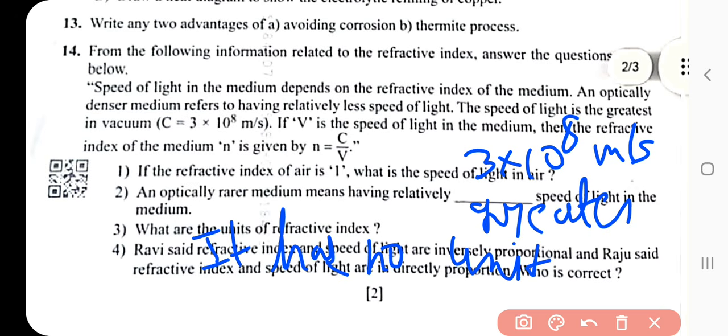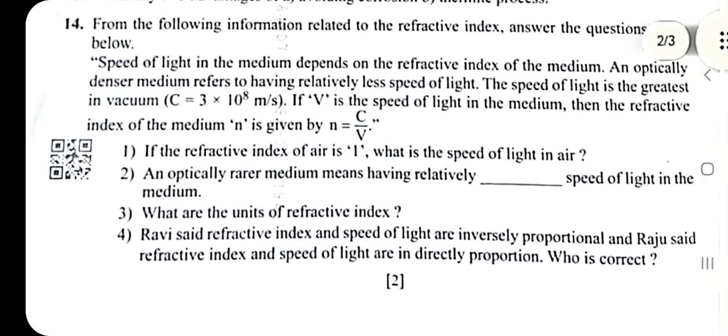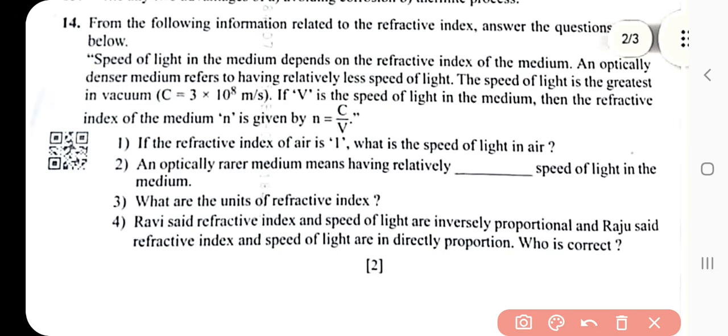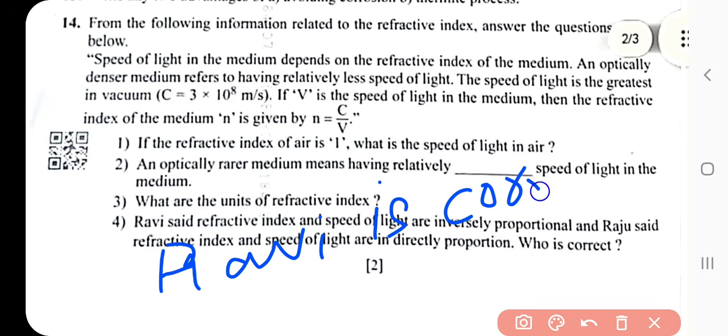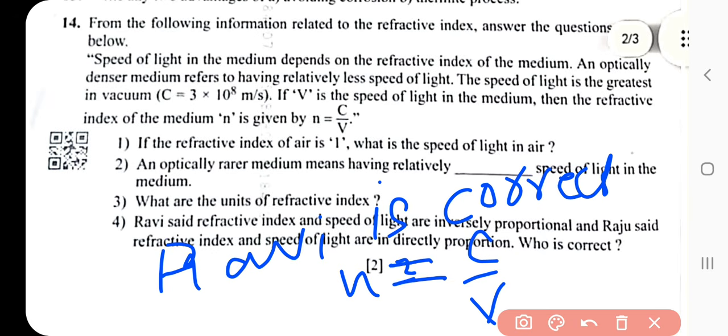Next is the fourth question. Ravi said refractive index and the speed of light are inversely proportional. Raju said refractive index and speed are directly proportional. Who is correct? Ravi is correct. The formula is n equal to C upon V. N and V are inversely proportional.